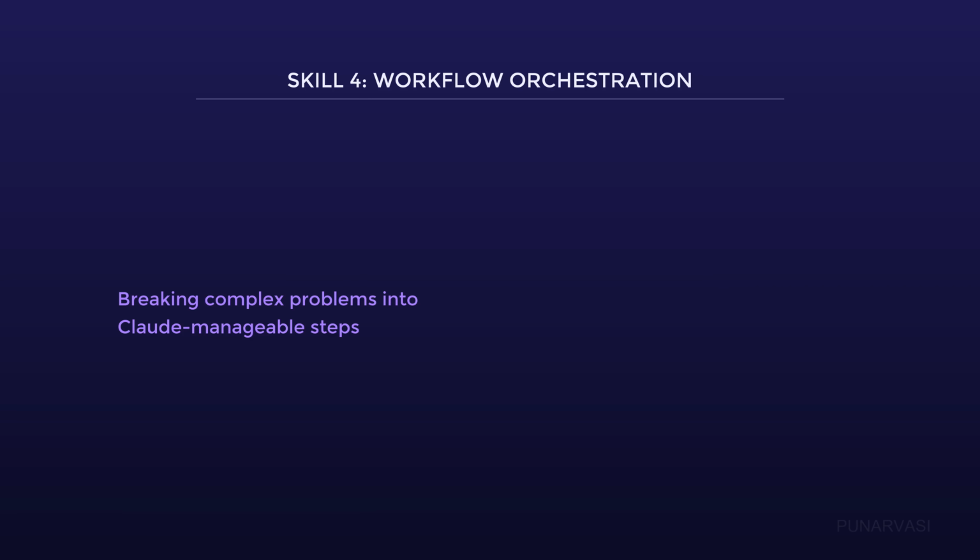Skill 4 is your critical pivot from simple prompts to reliable systems. The key insight is this: you cannot just ask Claude to solve the big, messy problem. You must architect the solution yourself first, decomposing it into a sequence of discrete, verifiable tasks. What this means is you design the logic, then direct Claude through each step. Master this, or your projects will unpredictably fail.